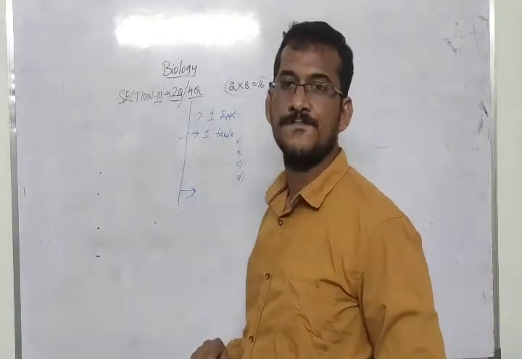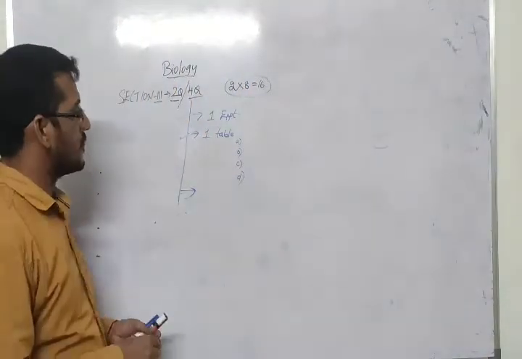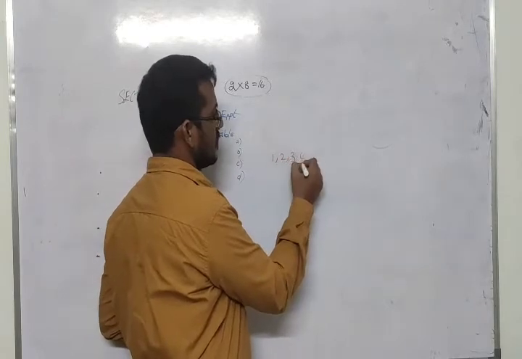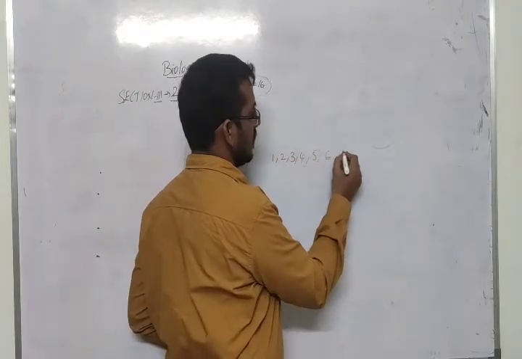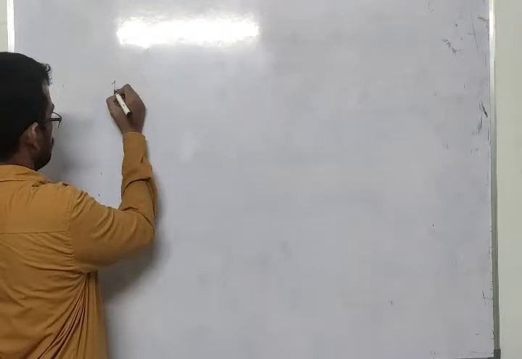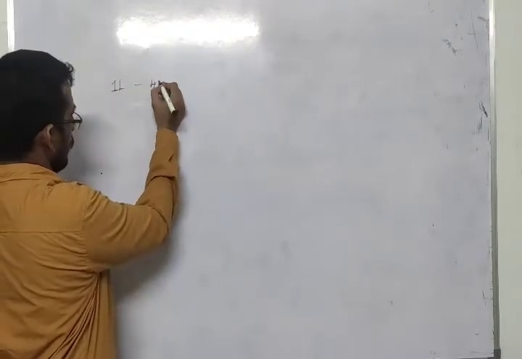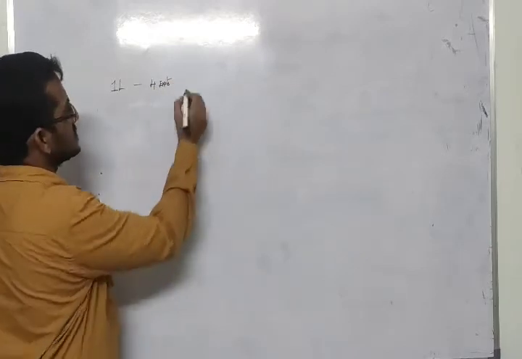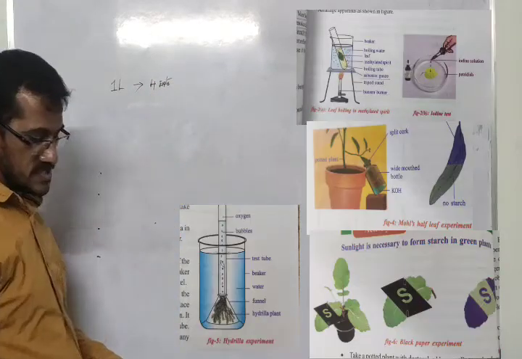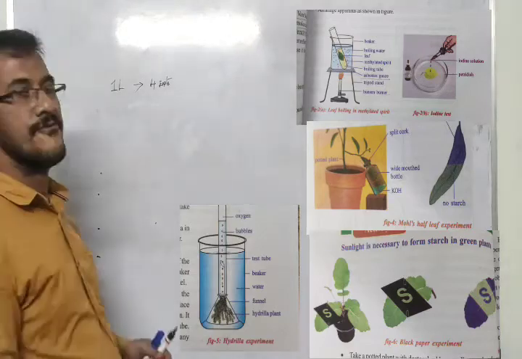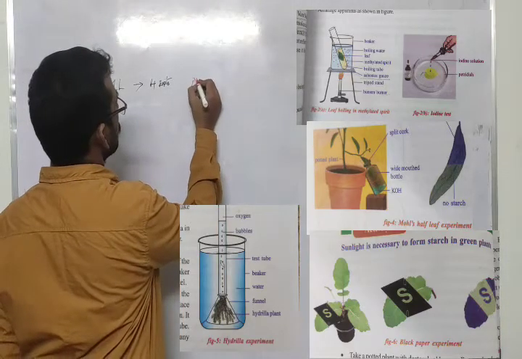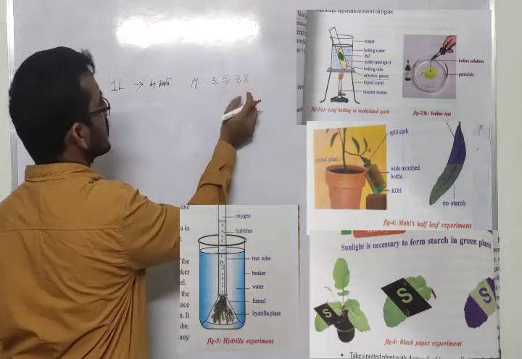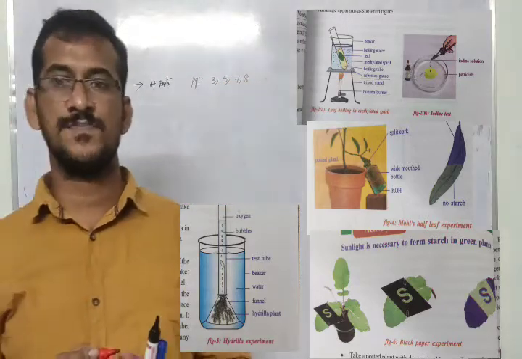Experiments you should learn. So how many lessons do you have for your exams? First lesson, second, third, fourth, fifth, sixth, seventh, eighth. In the first lesson, 4 experiments are there. In which page numbers? Page numbers 3, 5, 7, 8. In these pages you have these 4 experiments.